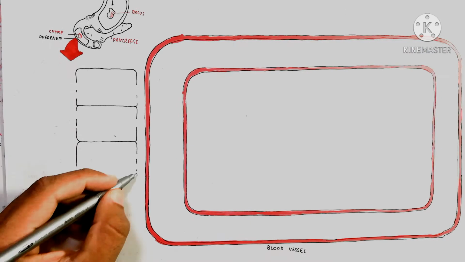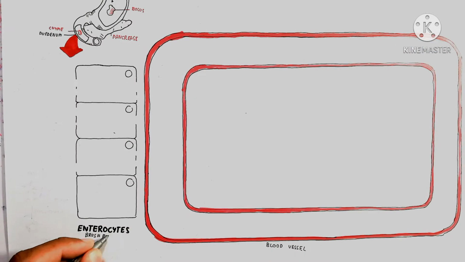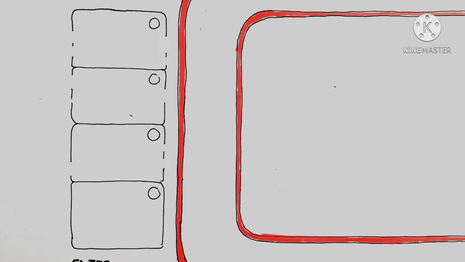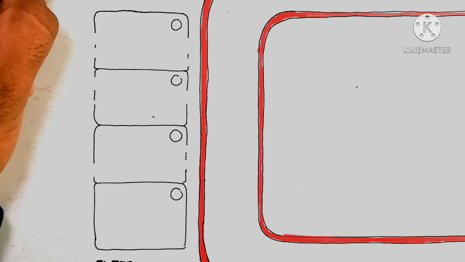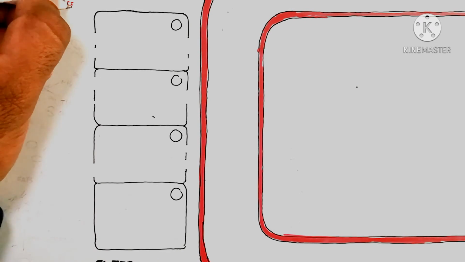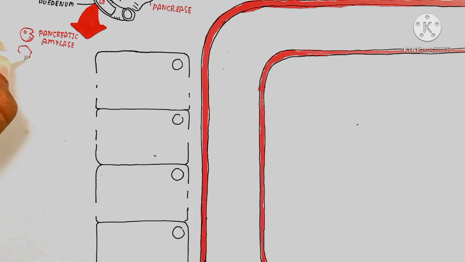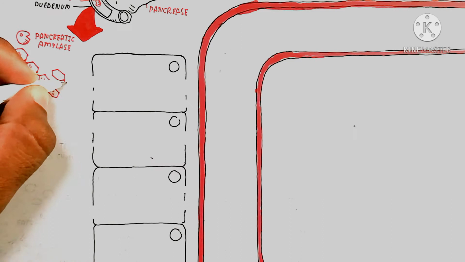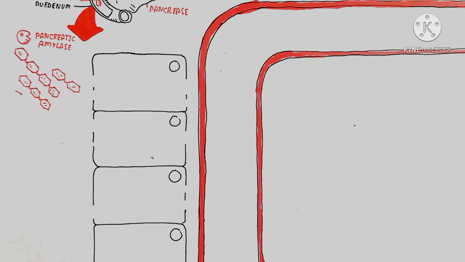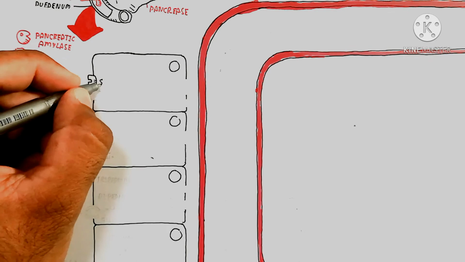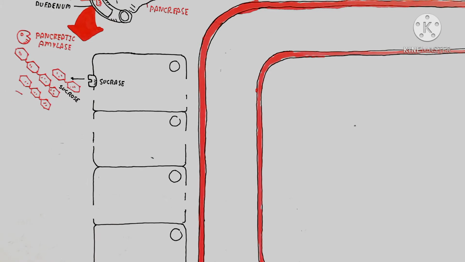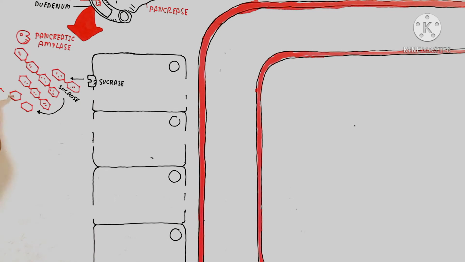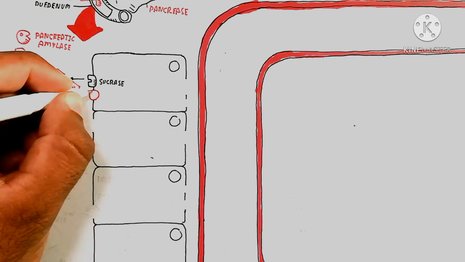So here is the duodenum, which contains enterocytes. These enterocytes have brush border enzymes, so they are also known as brush border cells. They also contain microvilli, and these microvilli increase the surface area. Here is pancreatic amylase, which further digests disaccharides and oligosaccharides. The sucrase enzyme is also present in the brush border, and it breaks sucrose down into simple molecules. So all of that is related to digestion.